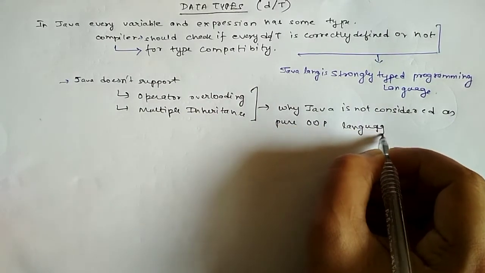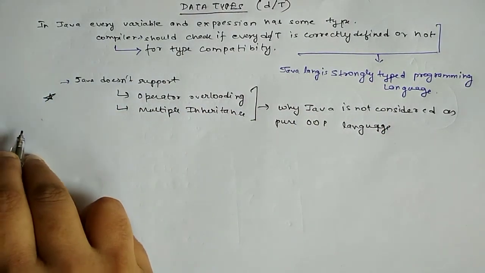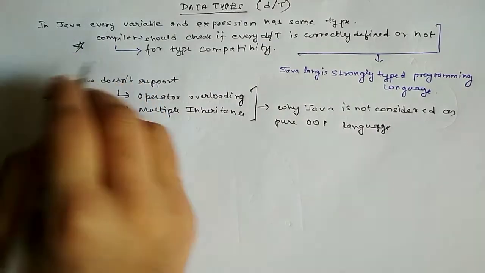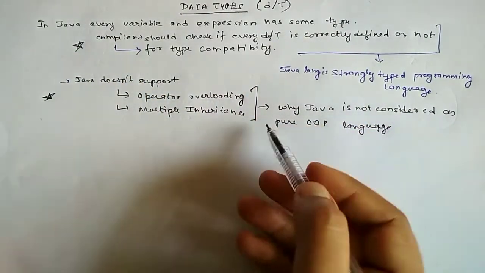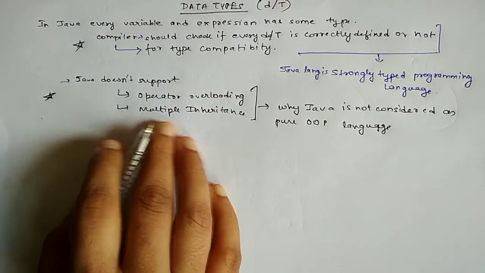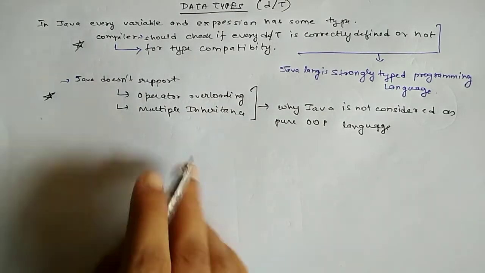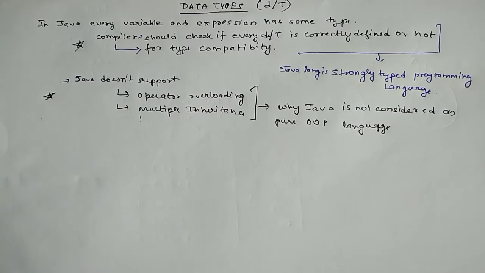So this is also a very important question asked in the interview room. These two questions: why Java is a strongly typed programming language, and why Java is not considered an object oriented programming language. Because Java does not support operator overloading and multiple inheritance, and there are many more, but these two things are most important.